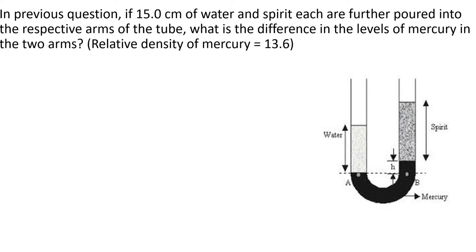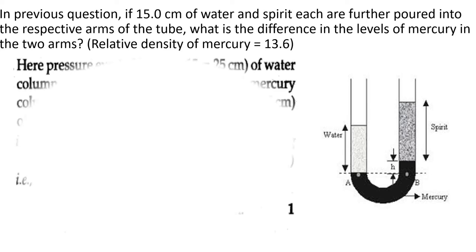So water is there, spirit is there. You can see the completely black color shown, it is mercury. If you consider the points A and B, pressure at A is equal to pressure at B because they are on the same horizontal level. Pressure at A is only due to the water column, but pressure at B is not only the pressure due to spirit, there will also be pressure due to the mercury column, that small h.